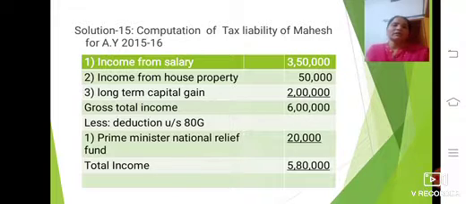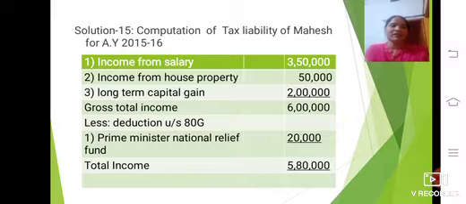Come to the solution here. As per the prescribed format, I have taken it as per the income tax law. So the solution is computation of taxable liability of Mr. Mahesh for the assessment year 2015-16. First you have to take the income from salary.